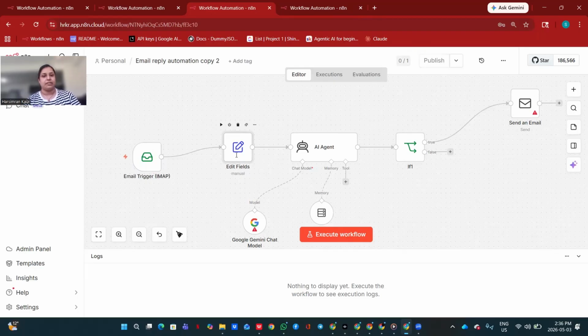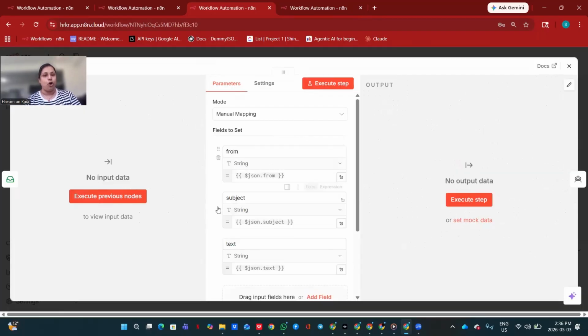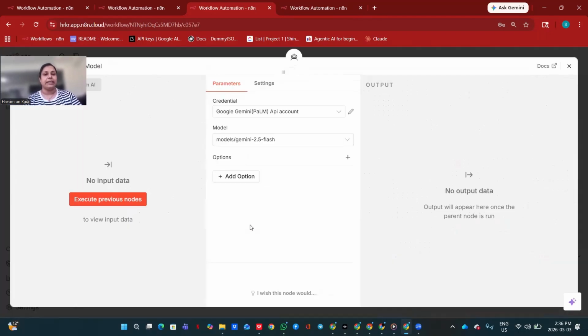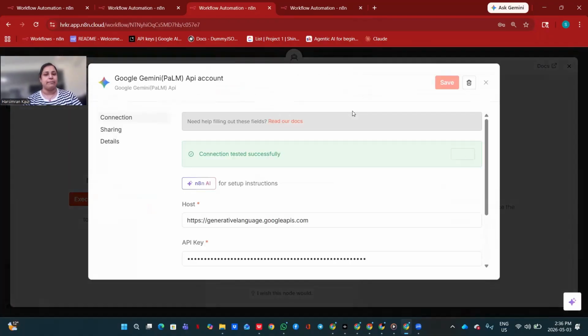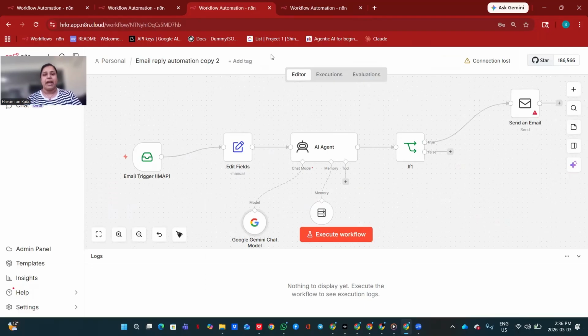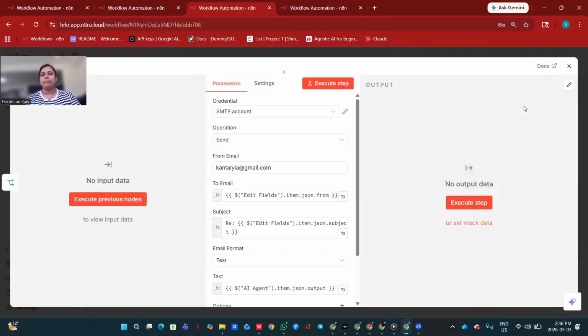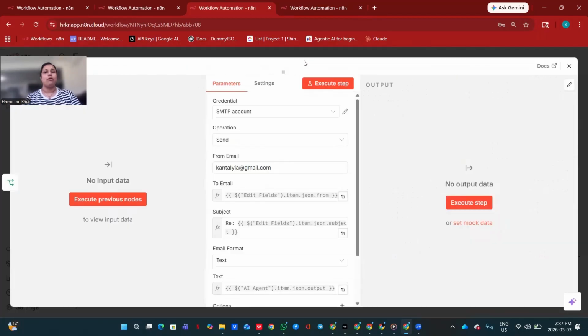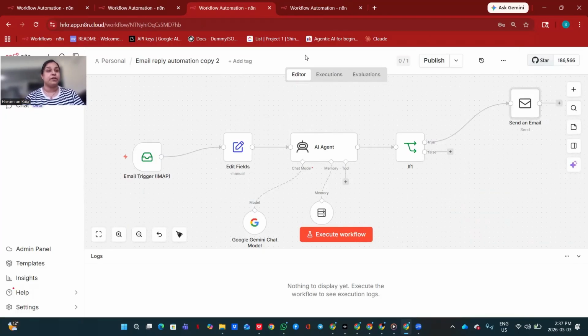Let me check if everything is all good. Yeah. So from subject, text, everything is in here. So you can go back and check. Now I have to check the Google Gemini also. I will double click it and check the successful connection again by clicking on the pencil. Connection tested successfully. All good. I will go back again and look, error resolved. So everything is working. Yeah, send an email. I will double click in here as well. Again, I will go to the pencil and check. Connection tested successfully. All good. So now this workflow, the previous workflow template, you can say, is all good.